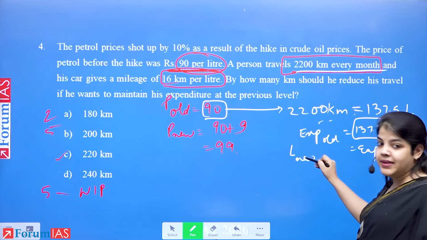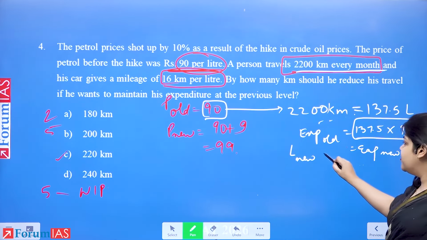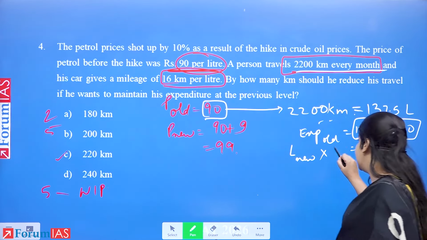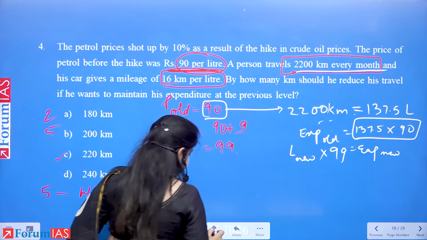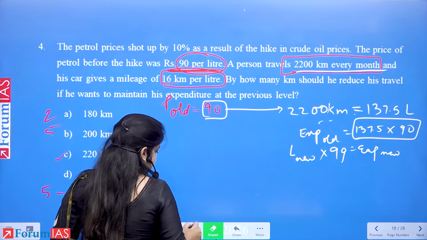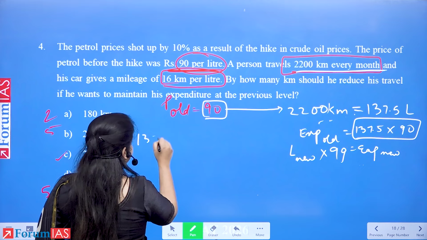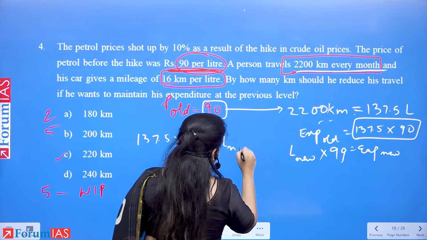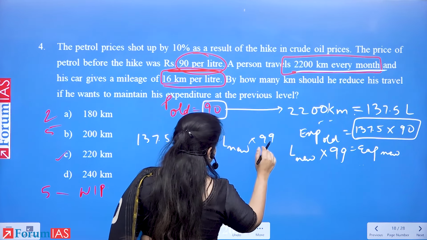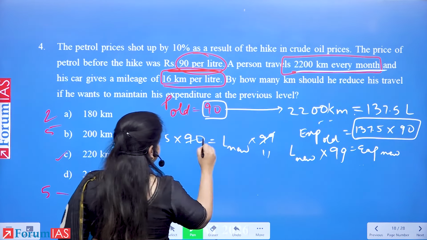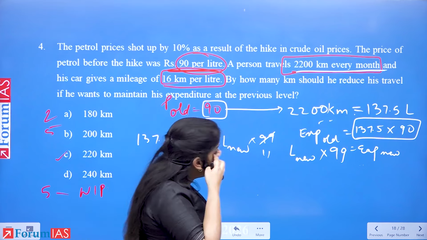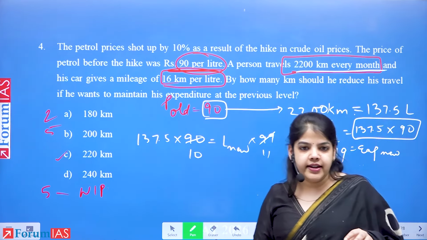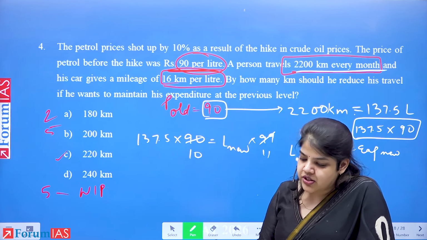Liters new. How much could we buy now? Into the new price, right? What is the new price? 99. So this means 137.5 into 90 is equal to new liters into 99. Please solve it. 1375 divided by 11. This is your answer.